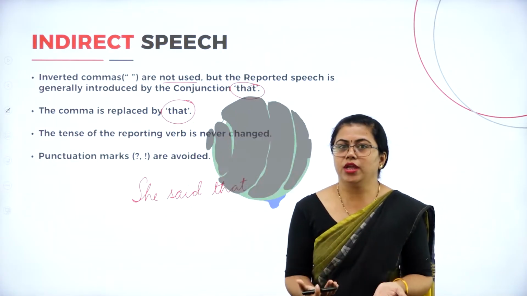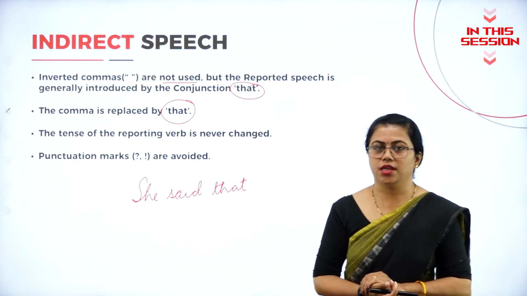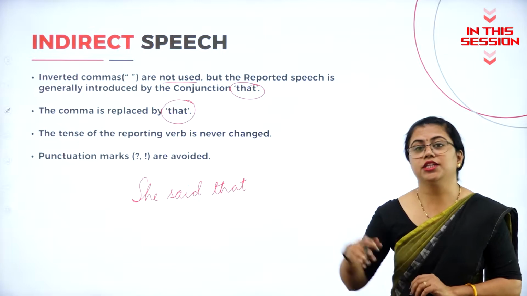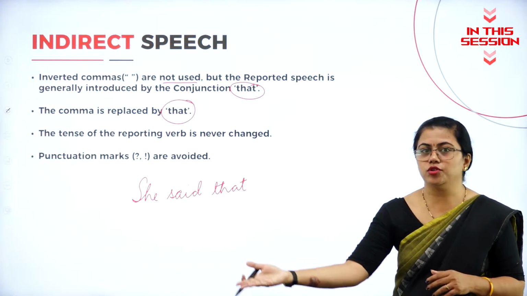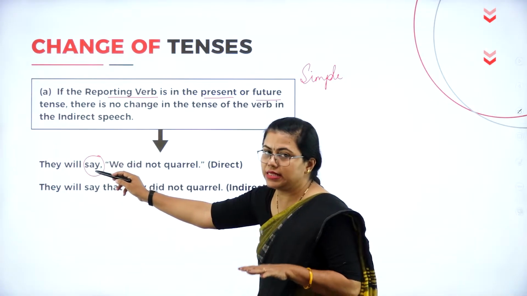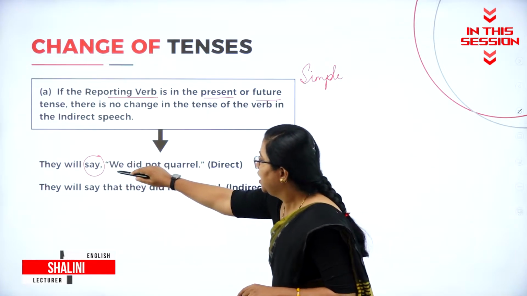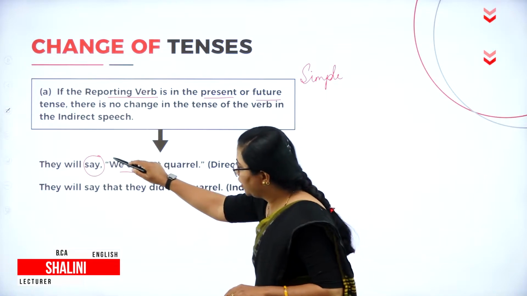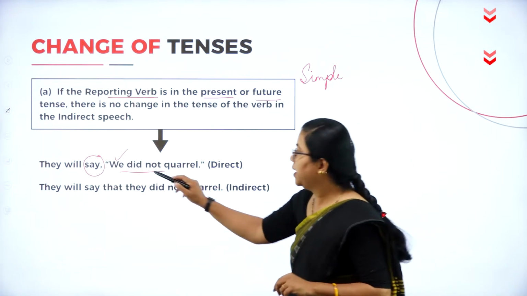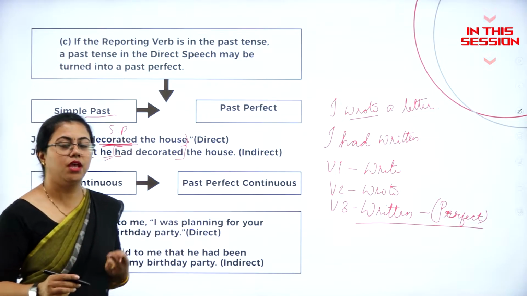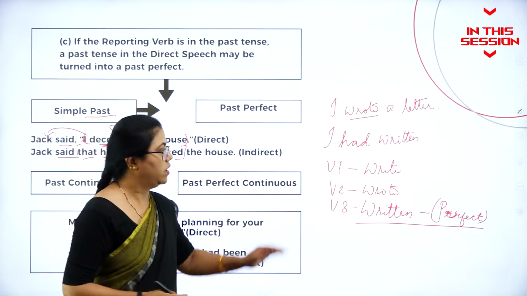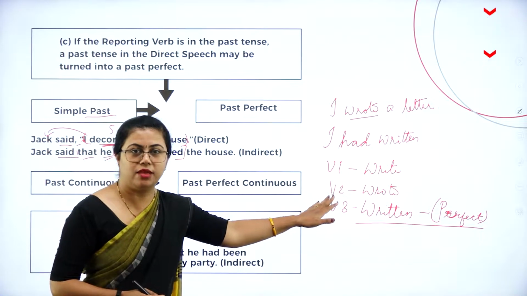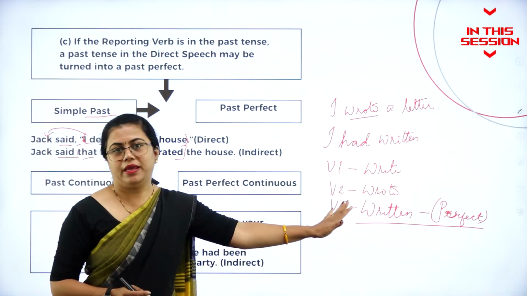If I say "I am going out," it is the exact words I am using. But I have to tell that she is going out. I am talking about her, isn't it? If this is in simple present or simple future, here you will not make any changes. Means you are going to change the pronouns, but I am talking about the verbs. "Decorated" has only two forms of verbs, V2 and V3, both are same. Whenever you don't have V2 and V3 same, whenever they both are different, you need to pay little attention.